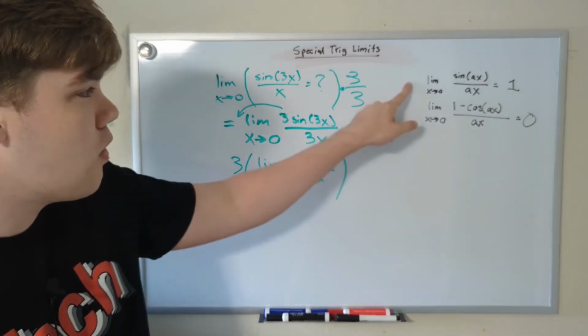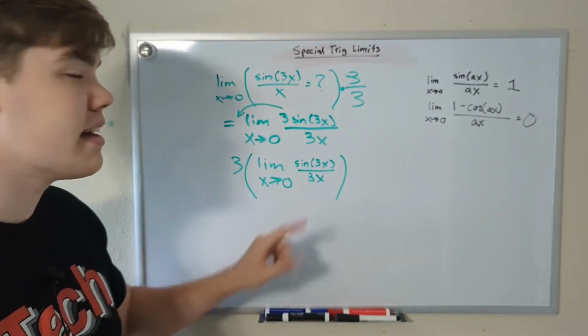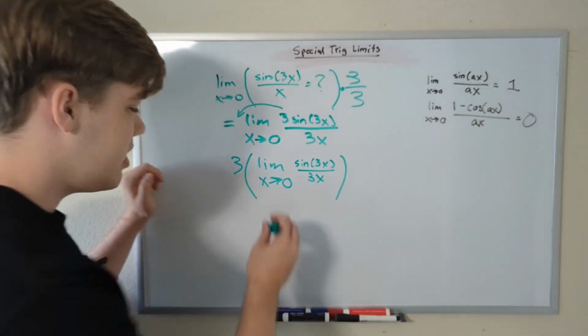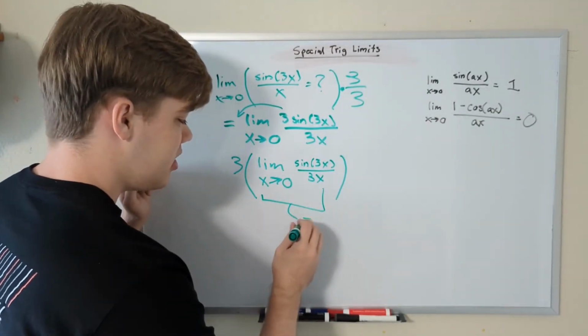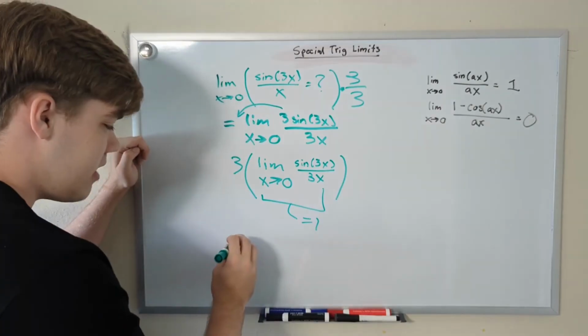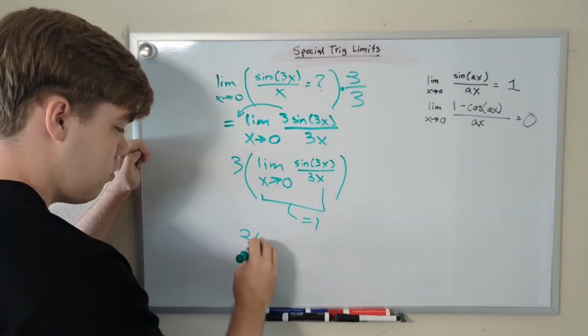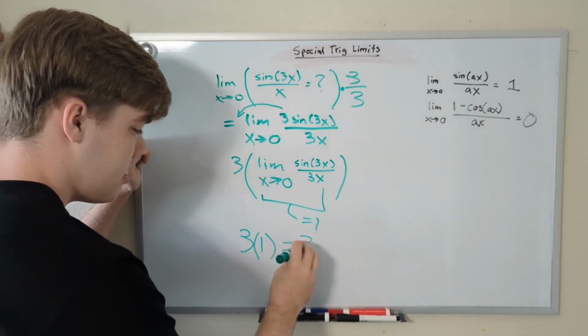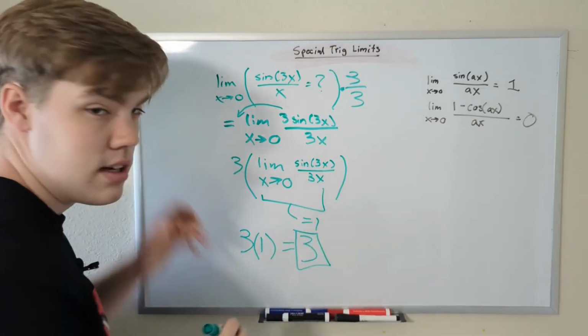And now we are in the form of sine ax divided by ax. Isn't that wonderful? So now we know that this entire limit is just equal to 1, which means that we just have the problem 3 times 1, which is equal to 3. And that is the limit of our problem.